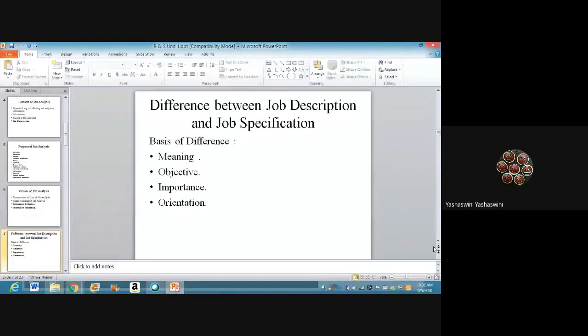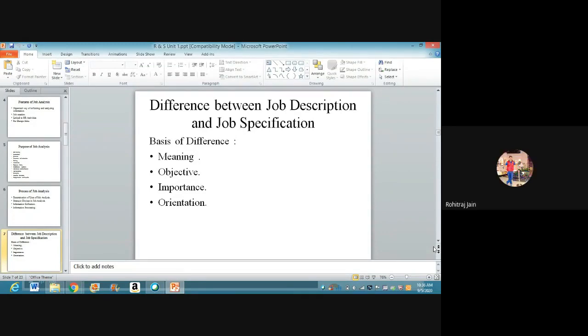Sir, Yashaswini here. Yes, ma'am. Please speak. Sir, there might be a communication problem between the employees and the person who is conducting the job analysis. Fantastic. And the second one may be the questionnaires which he has prepared, maybe somewhere not related exactly to what he wants to convey.